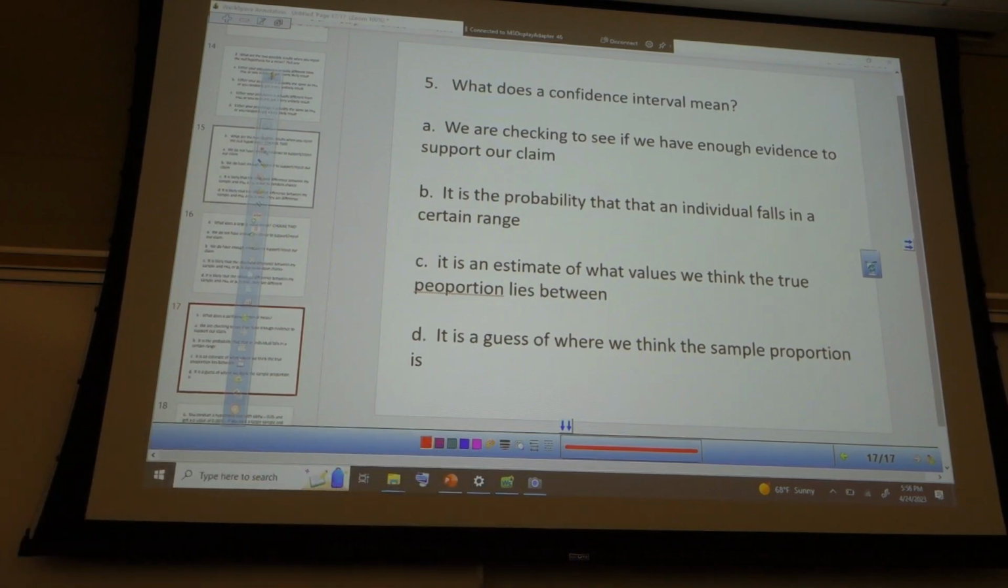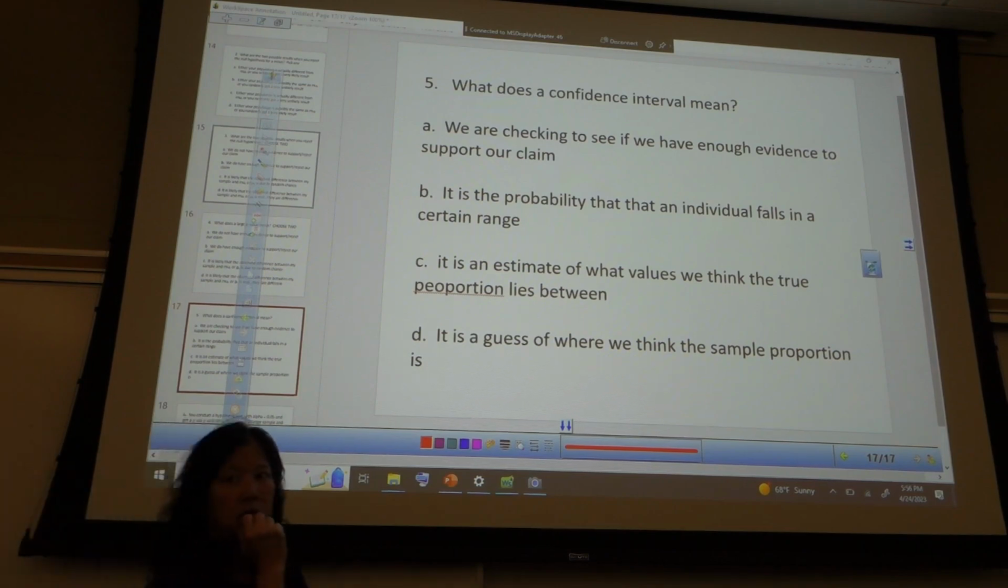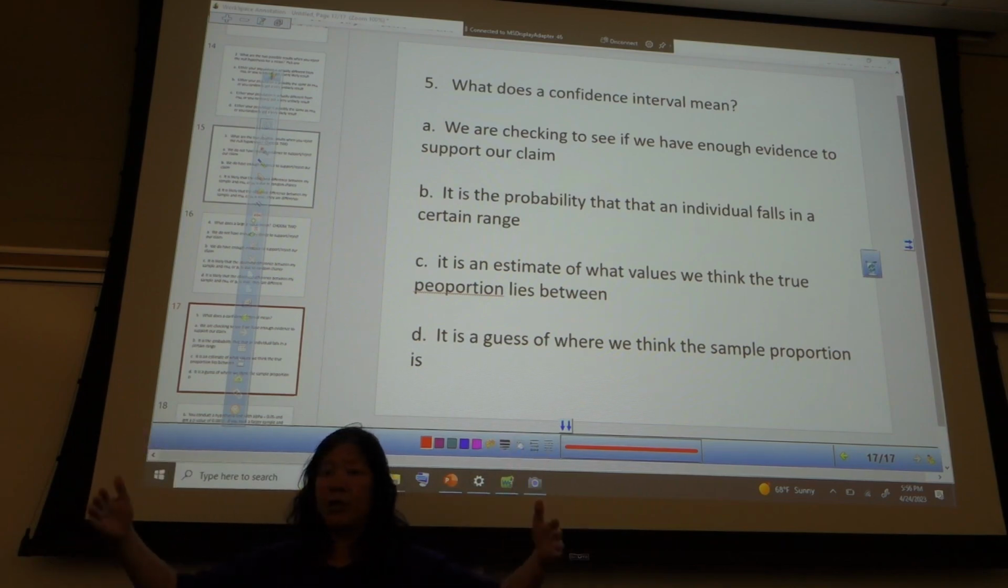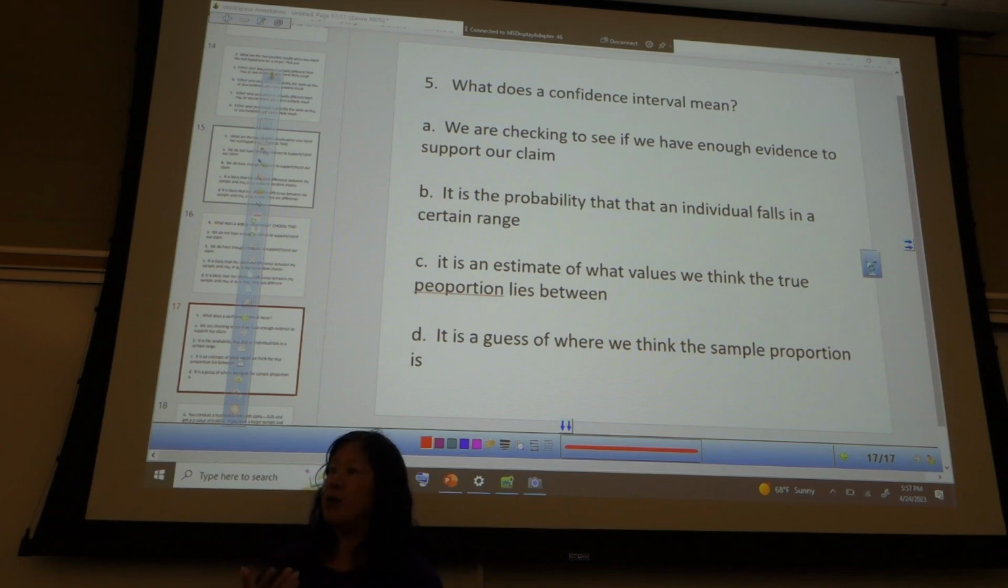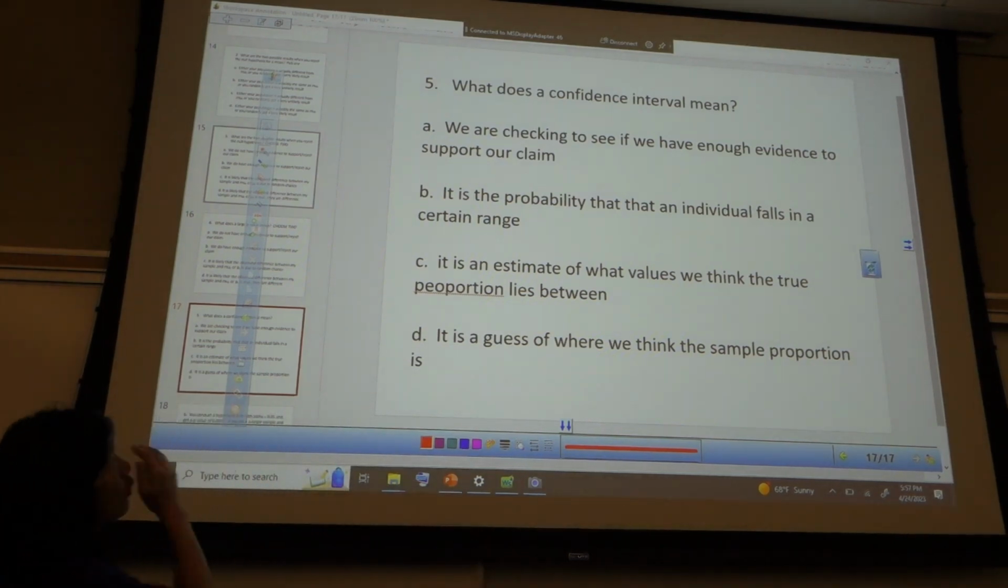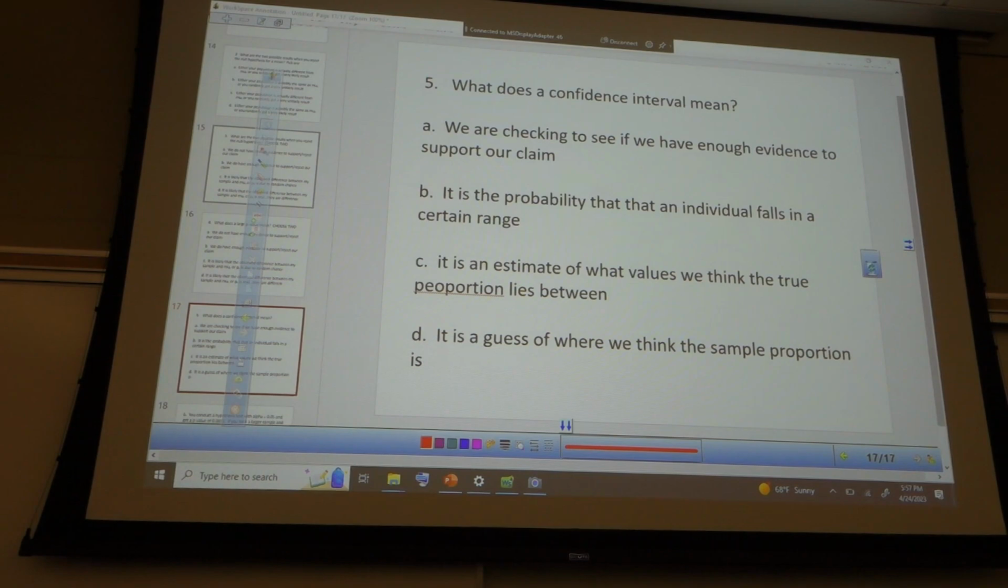I was checking to see if we have enough evidence. So what Dia pointed out was she said, it's not confidence level, it's called confidence interval. Confidence interval is the actual numbers, here to here. Confidence level would be a probability like 95% or 90%. So it's not that, it's the interval itself. So we were checking to see if we have enough evidence to support our claim.